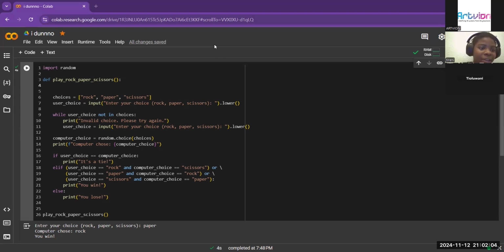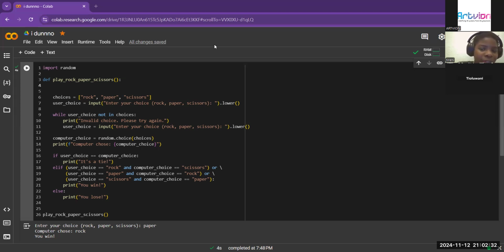Then we have def define play rock paper scissors. And it means that we should define this function. Next, we have choices equals rock, paper, scissors, which is saying our choices are rock, paper, and scissors.